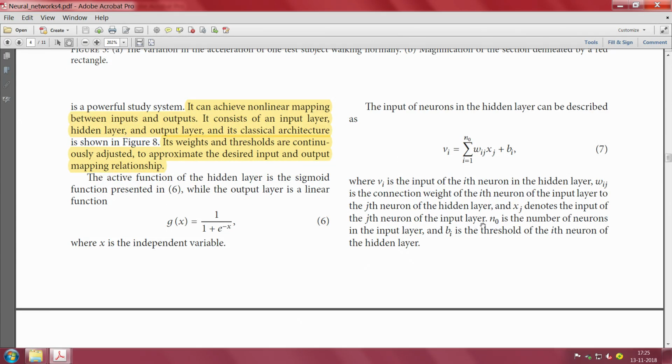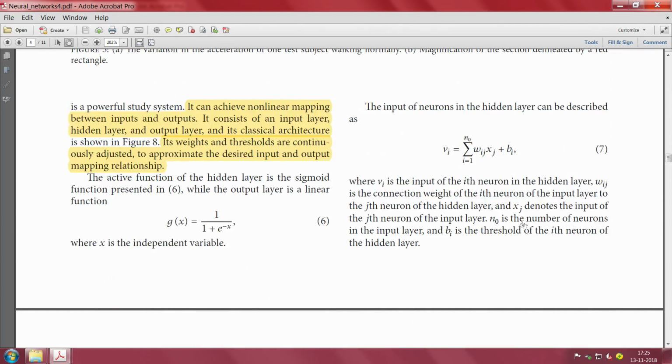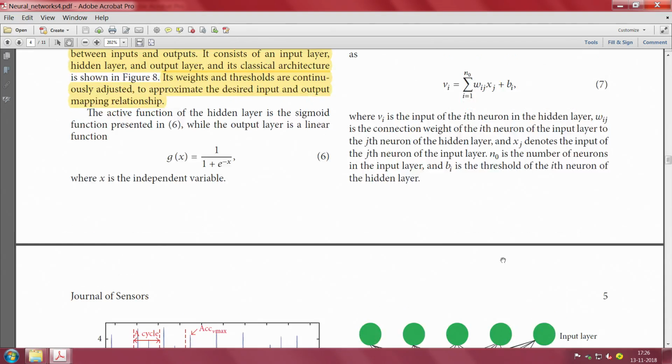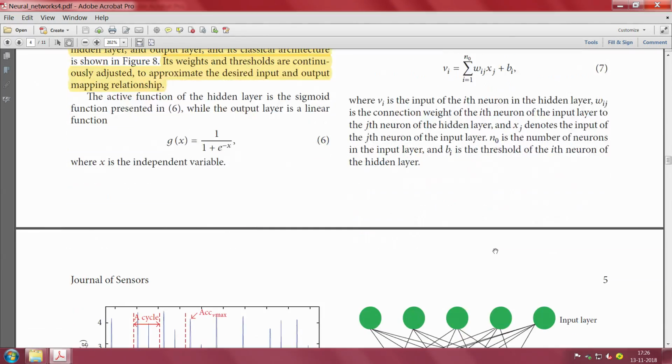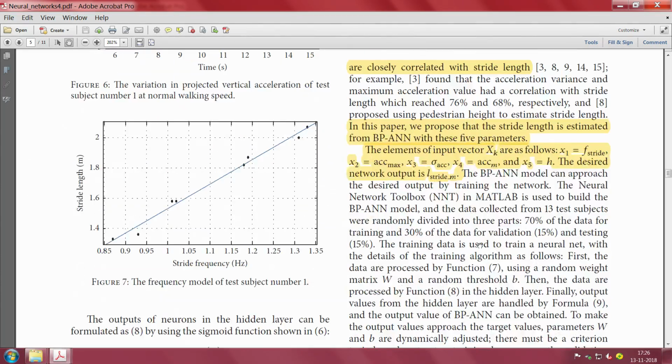Now we will look at what this xj is shortly, but just look at the expression, understand the expression from this picture's perspective. N0 is the number of neurons in the input layer, and Bi is some bias, essentially the threshold of the ith neuron of the hidden layer. You can leave that for the moment, keep it out for the moment. Now what are those inputs that you are going to feed is the most important part, okay. So let us look at them.